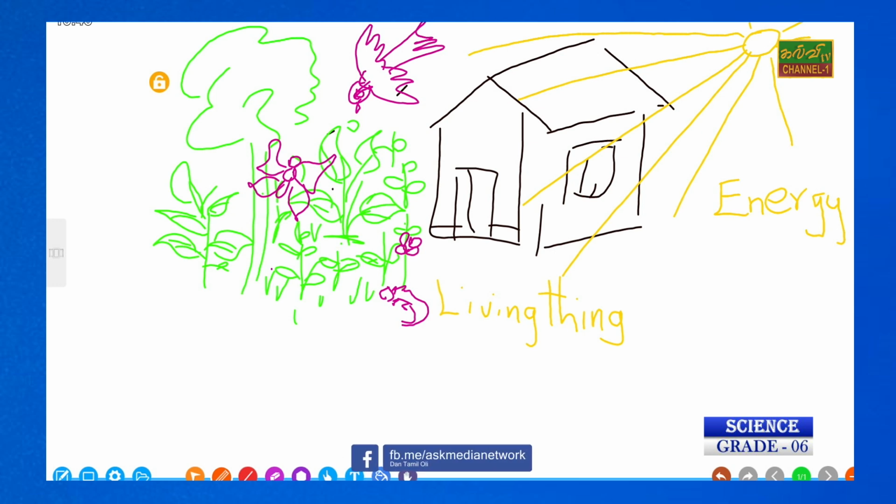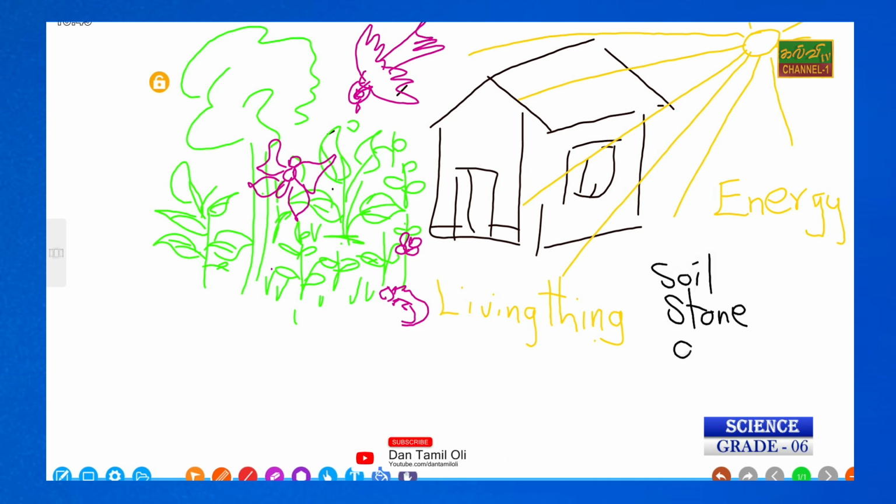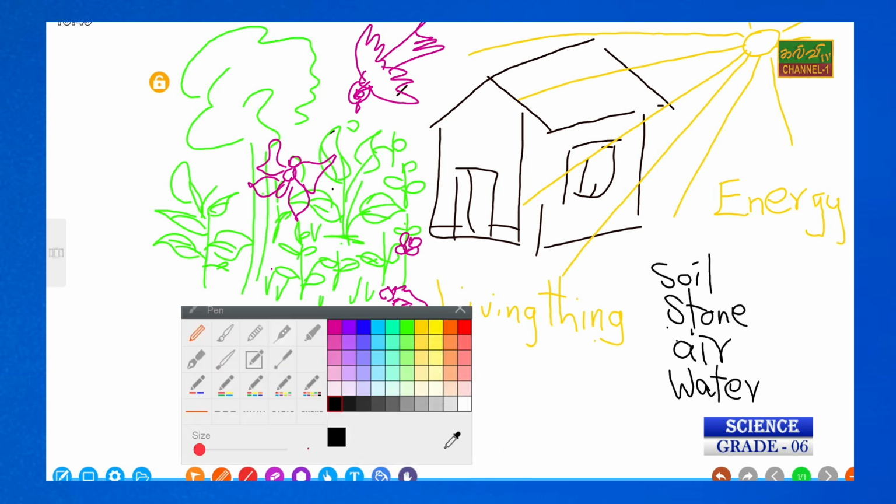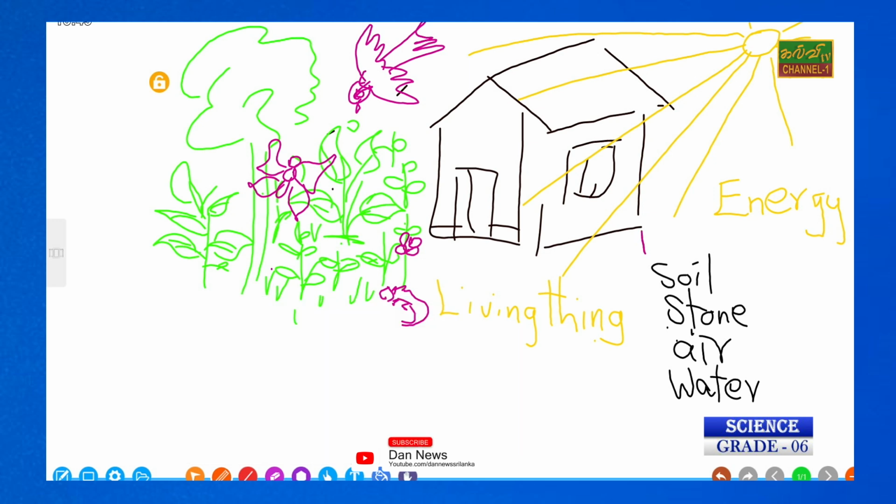The non-living things, you can find are such as soil, stone, air, and water. Light is also energy. So here this is under non-living things.